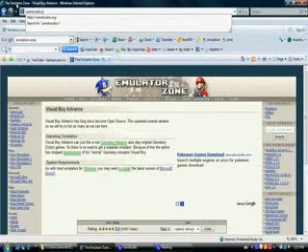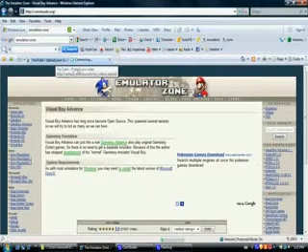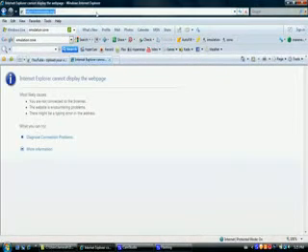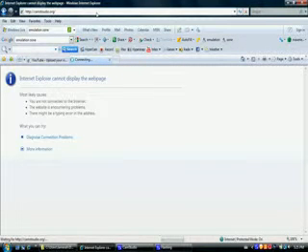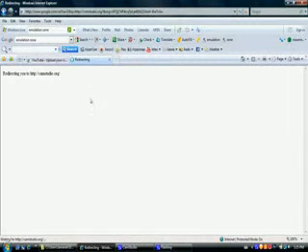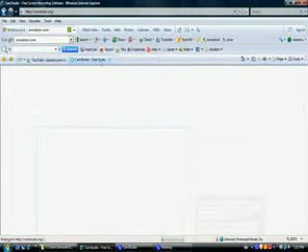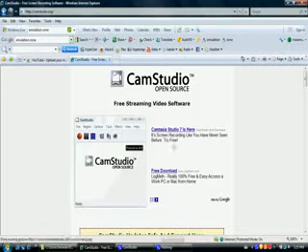camstudio.org. Now wait for it to load. You just put in camstudio.org and it should work. Here you go. This is the website. I messed up on searching it.